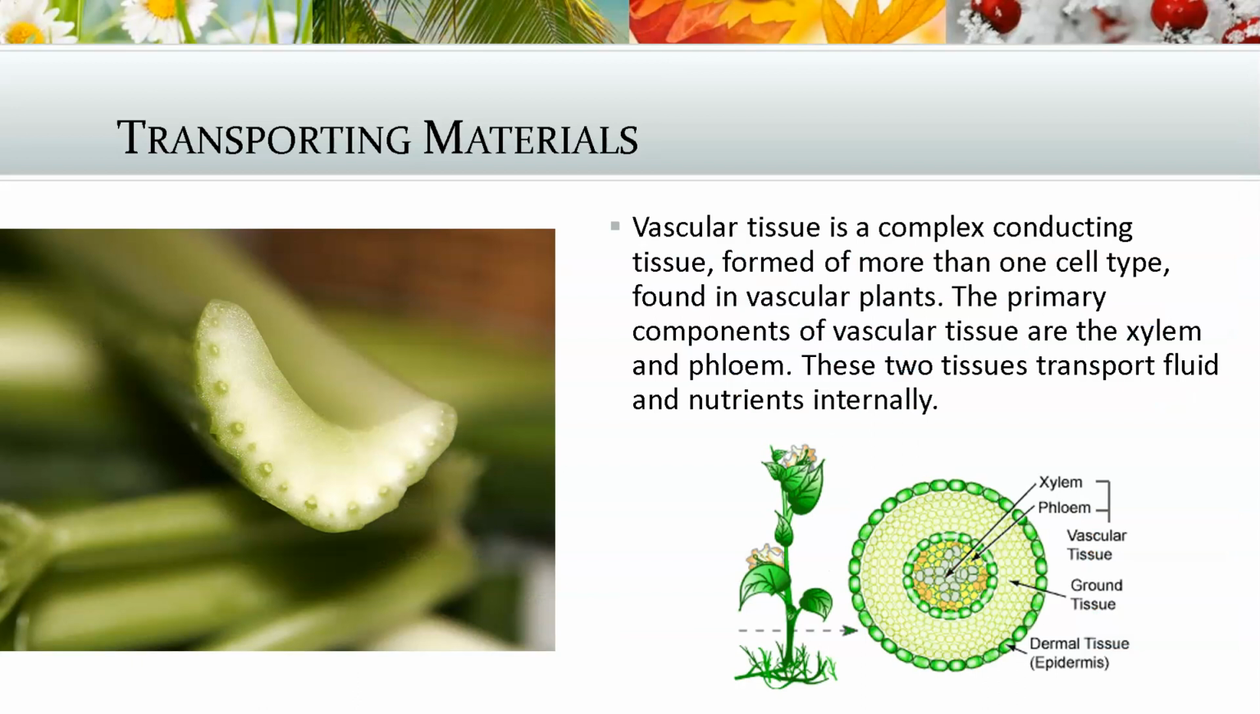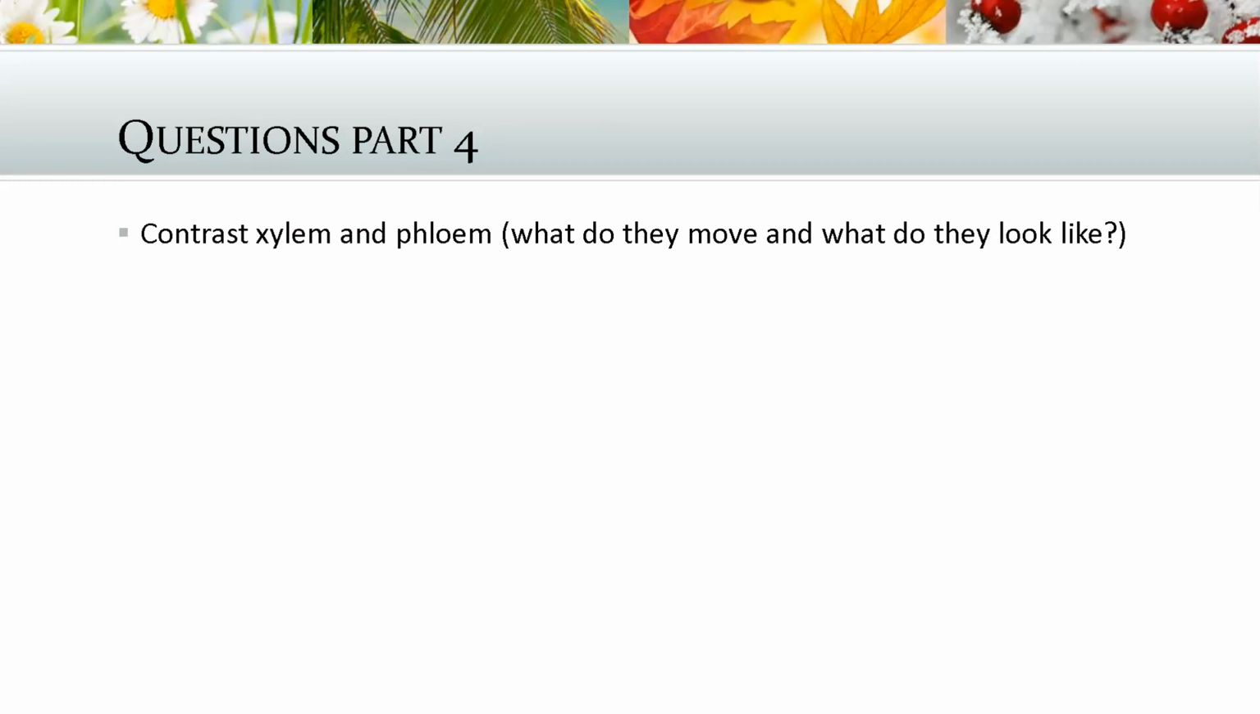There are some tubes inside of vascular plants, at least, that transport materials. Vascular tissue is a complex conducting system. So there's a couple of tubes here that I want you to definitely know. Phloem and xylem. Okay, phloem and xylem. And I'm actually going to ask you a question to research that instead of just telling you the answer. So I want you to contrast xylem and phloem. What do they do? And what do they look like?